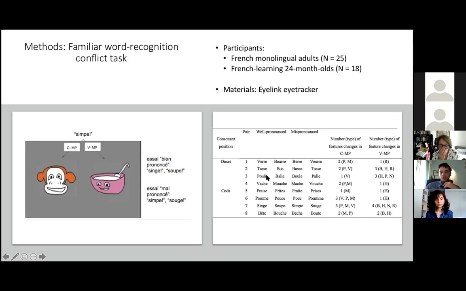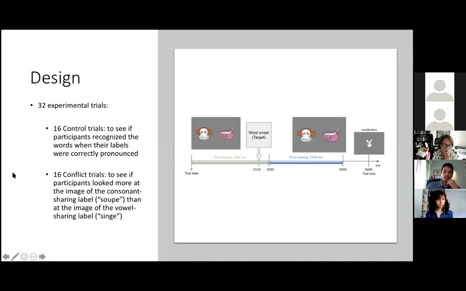Importantly as well, for half of the mispronounced words, the consonant mispronunciation was situated at the onset of the word, whereas for the other half, it was situated at the coda. All of these words were used in the experiment, resulting in 32 experimental trials: 16 control trials in which the participants heard a well-pronounced word, and 16 conflict trials in which they heard a mispronounced word.